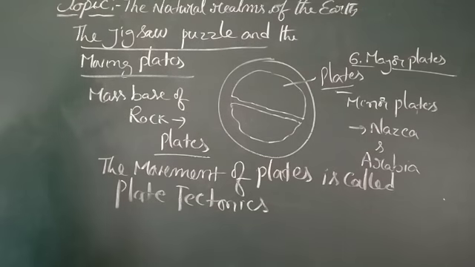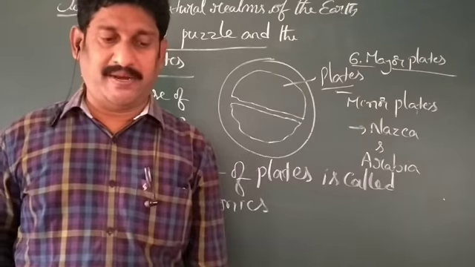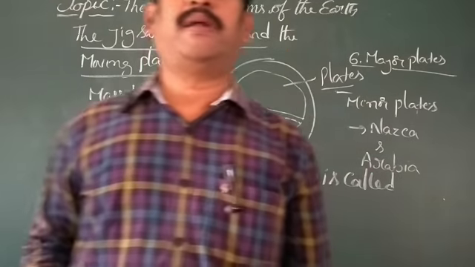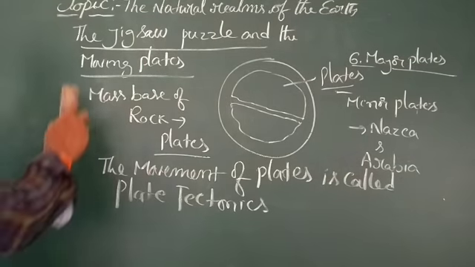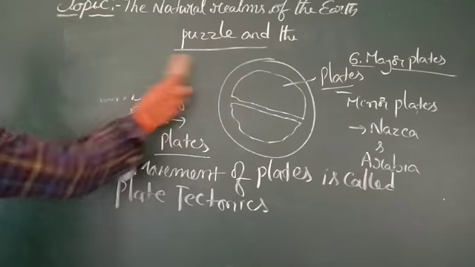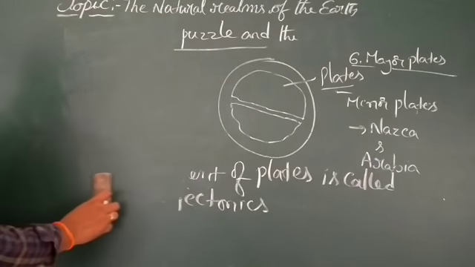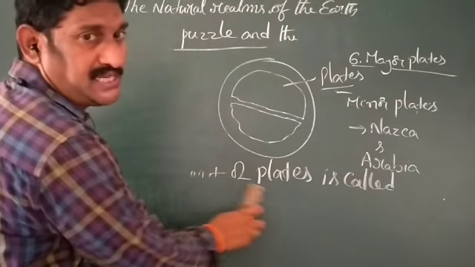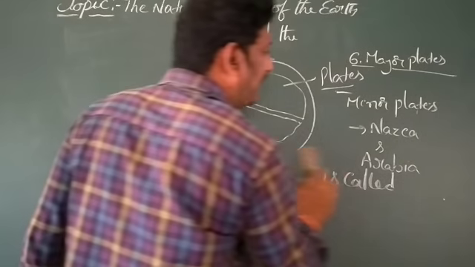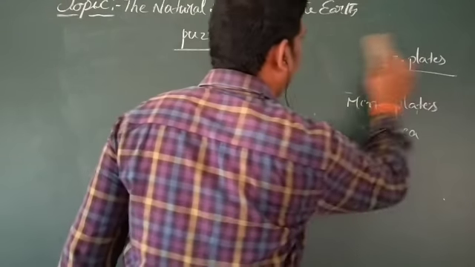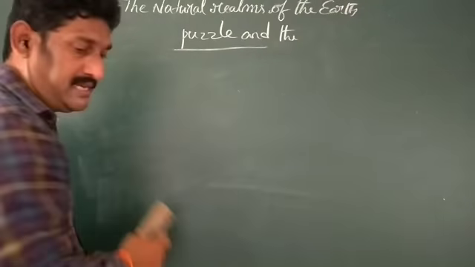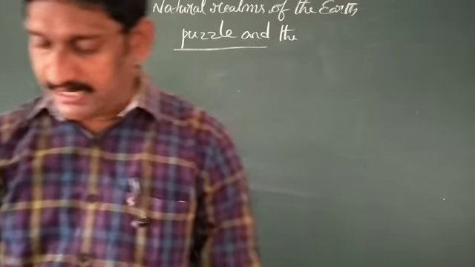That is slow movement. Sea floor spreading. We are going to discuss sea floor spreading. This sea floor spreading we can mostly find in the Pacific Ocean, where mid-ocean ridges are formed. What are the mid-ocean ridges? See once in your textbook, you can easily understand.